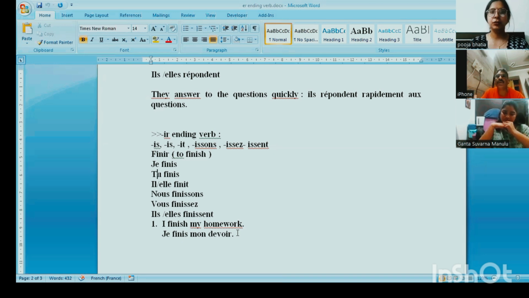I will share you one worksheet or assignment in which many of the verbs will be used with the er, re and ir endings. So you have to place the correct conjugation of those verbs. These rules will help you to solve that worksheet.